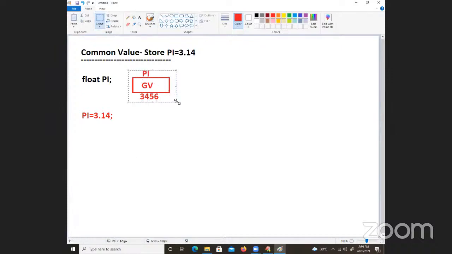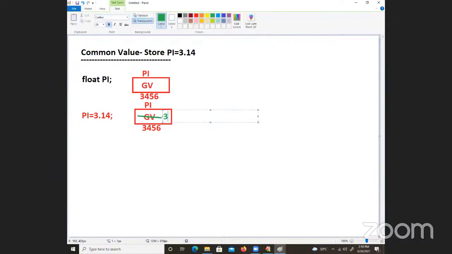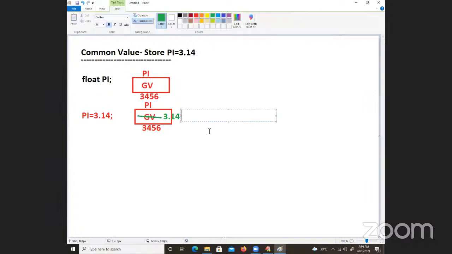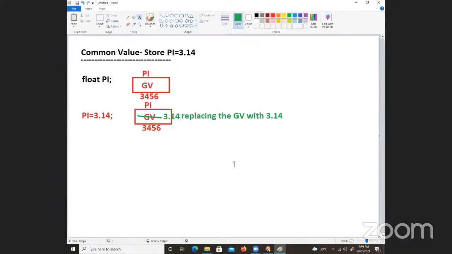This value will be taken, pi value will be taken, and the garbage value is replaced with 3.14. So here the garbage value is being replaced with 3.14.